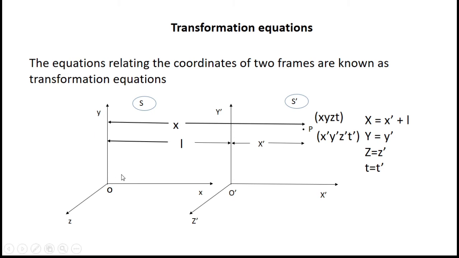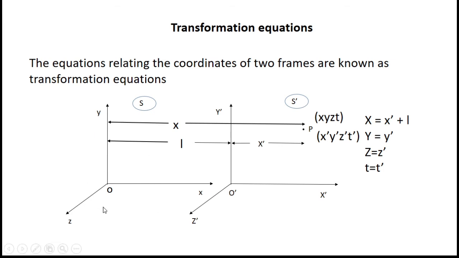Now if you want to translate all the coordinates of one frame into another, if you want to write the equations for a motion for all the systems with respect to each other, then we need certain equations relating the coordinates of the two systems. They are called transformation equations. So how do you define transformation equations? The equations relating the coordinates of two frames are known as transformation equations.